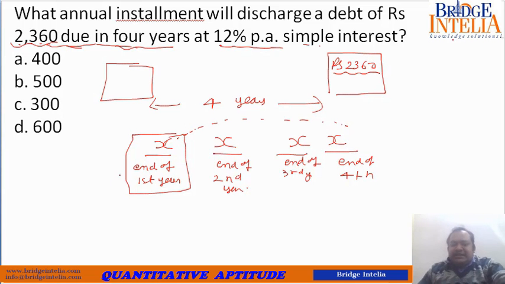So if you understand carefully, instead of paying the amount this way, you are using another method. What method?